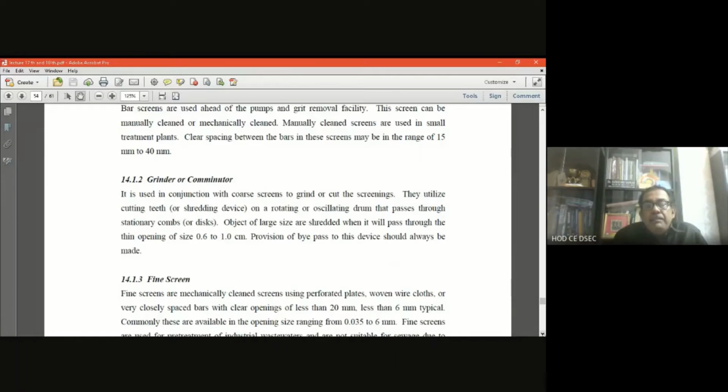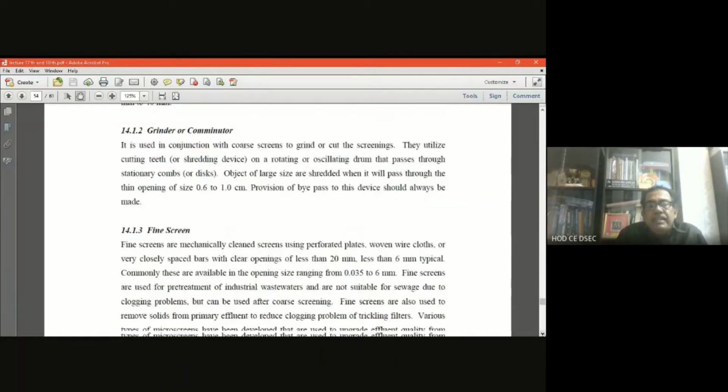Provision of a bypass to this device should always be made. If the material has to be passed through the fine screen, then it has to be shredded or cut by the grinder to make it fine.